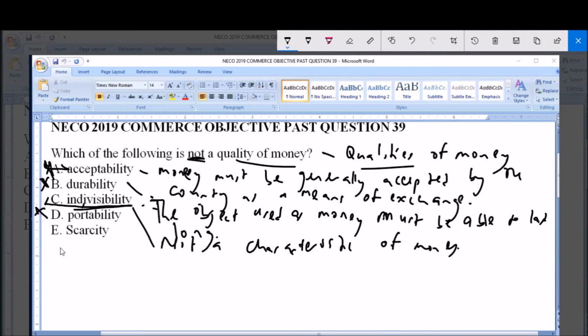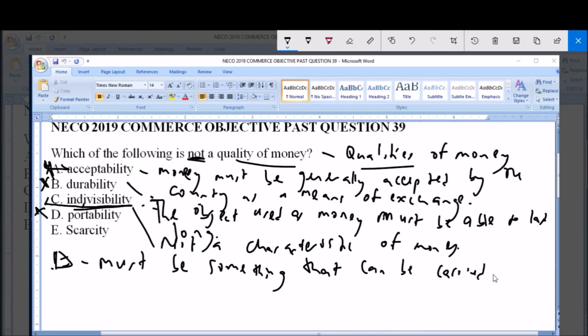Now for portability, whatever item used as money must be something that can be carried about from one place to another. So whatever item is used as money must be portable, and that is why it is not the answer to this question, because it is a quality of money.